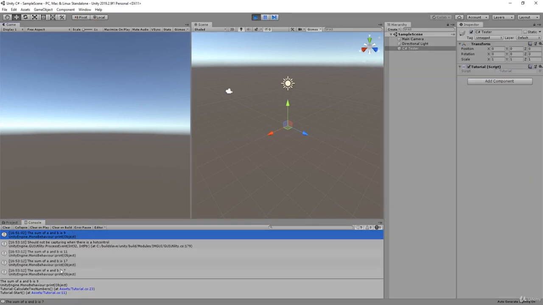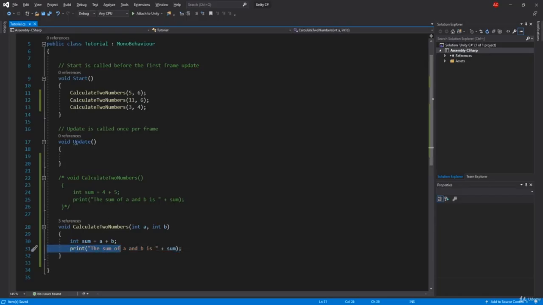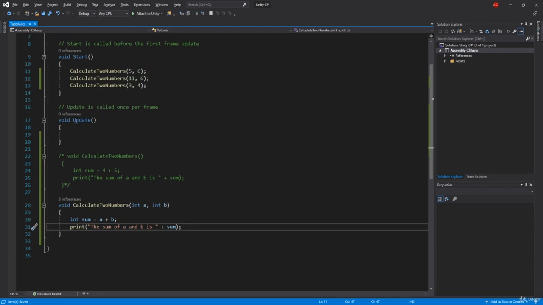One is 11, one is 17, and one is 7. If I click on them, boom, it's going to pass me right onto this one over here. So this is the other type of function. One is just a function which is used like this, and the other one has arguments. And then we're using those arguments to see if it's good, if it's bad, or whatnot. Also, we can use a boolean, so boolean g, for example, and then you can check if this g is true, then you're going to do something else, and so on and so forth.